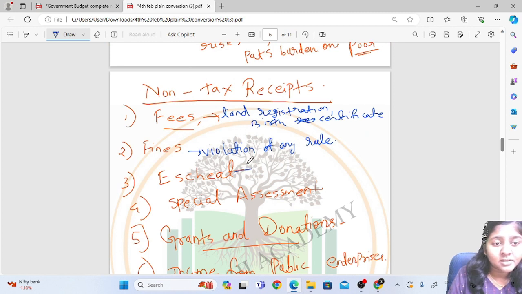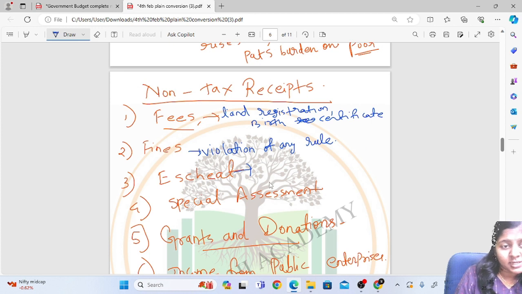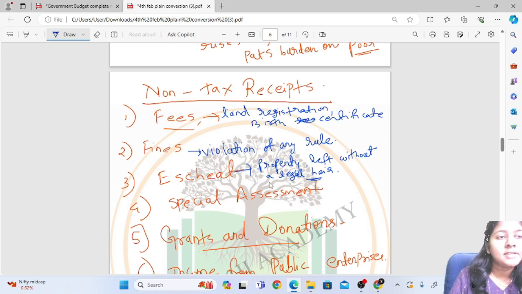Then escheat. Escheat is property left out. If there is no legal heir for that particular property, then it goes to the state. Escheat refers to that income of the state which arises out of the property left by people without a legal heir. So escheat is basically a property which is left without a legal heir.